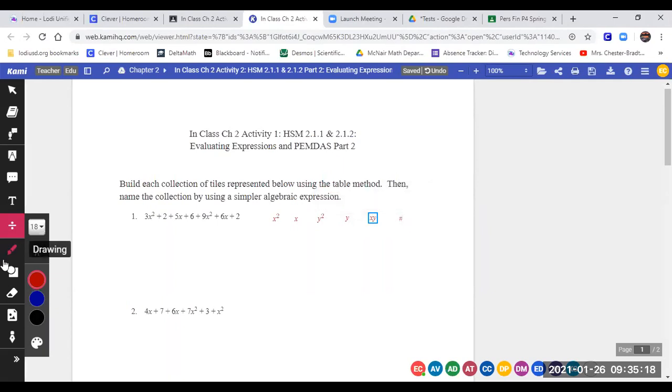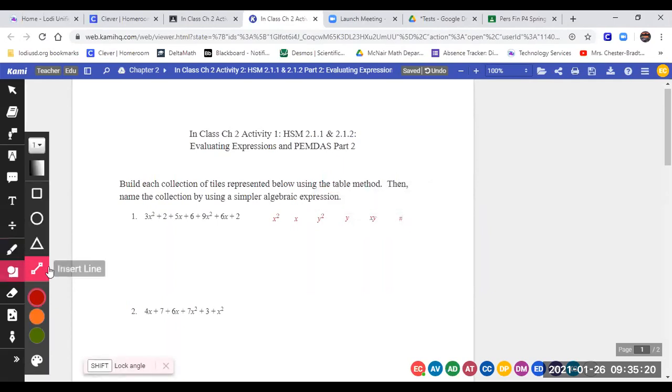Okay. And then I'm going to go get my line feature and make my lines. I'm waiting on someone to answer. What are the ones that go in number? What makes them different? Why do they get to be number?